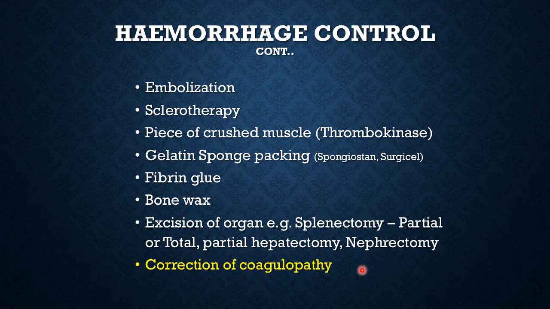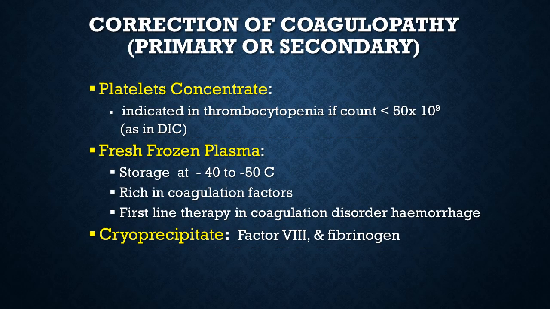Then we come to correction of coagulopathy. We have already discussed in the last lecture regarding the blood products that in case of coagulopathy, the coagulopathy, as I already discussed, can be primary due to a coagulation disorder pre-existing in the patient before a trauma, or it can be secondary to consumption of all the clotting factors in the body due to ongoing massive hemorrhage.